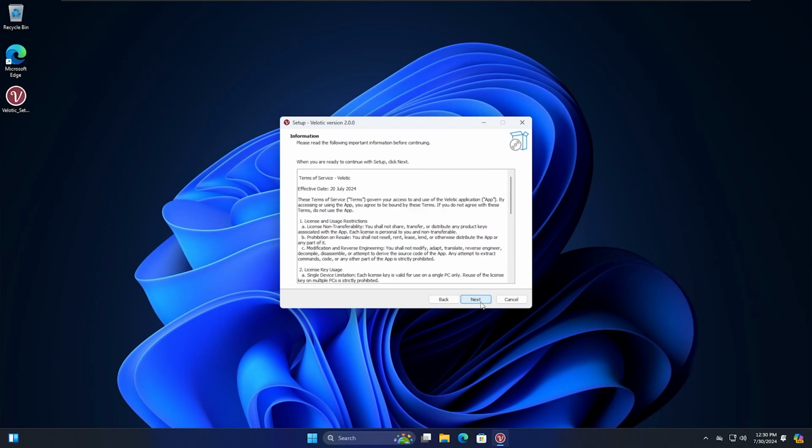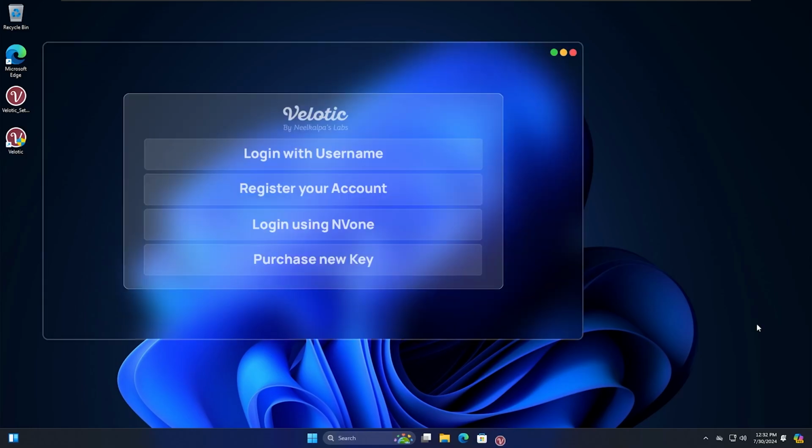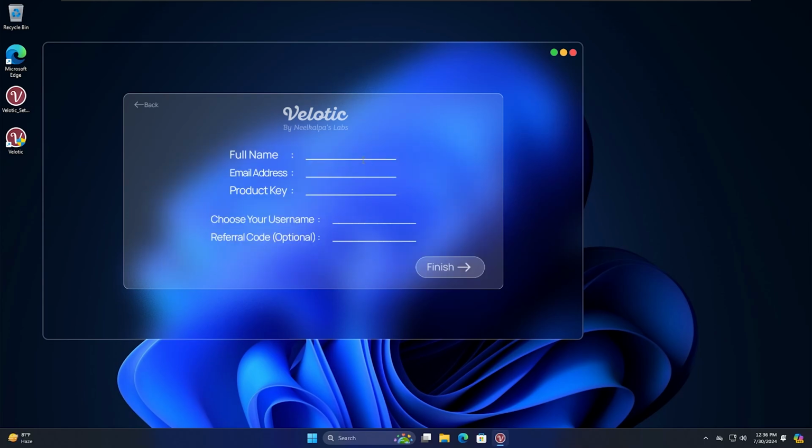This new version of Velotic, namely 2.0.0, has over 500 features to help you in gaming, editing, coding and other workflows. If you're using Velotic for the first time, click on Register. Otherwise, click on Login. If you are a new user, we will mail your credentials to your email address. Users upgrading from an older version can log in with your username and key.